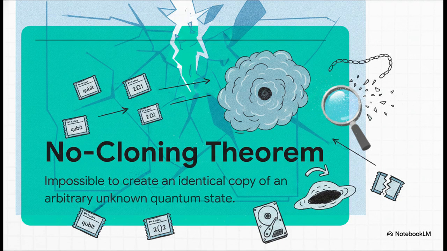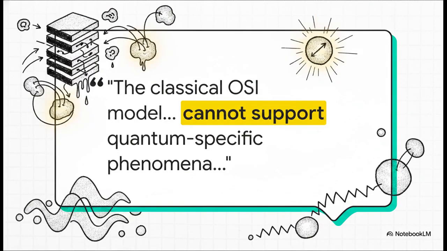While in a quantum network, you literally cannot copy or back up a dropped data packet. If a quantum transmission fails, it is gone forever. You can't just hit resend on a qubit without completely destroying its original state. So as the researchers point out, our current 7-layer model is completely inadequate. It assumes we can copy data, it assumes predictable paths, and it assumes layers don't need to coordinate instantly to prevent data from melting away. It's just fundamentally incompatible with the weird, probabilistic nature of quantum physics.